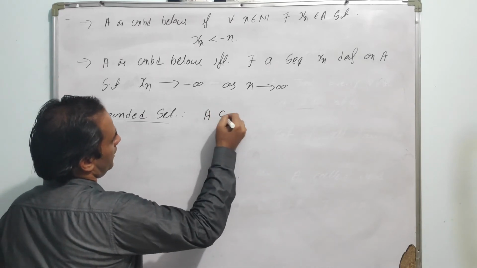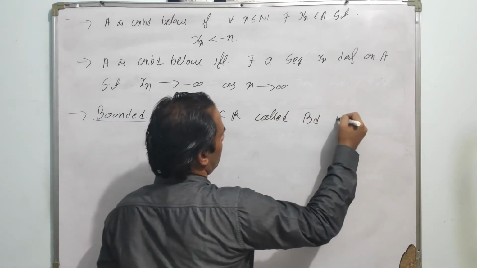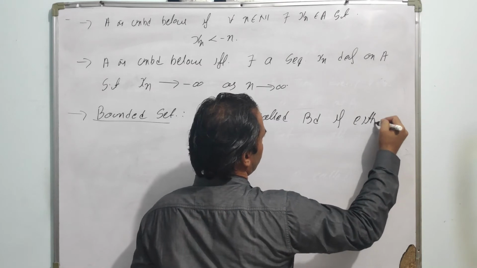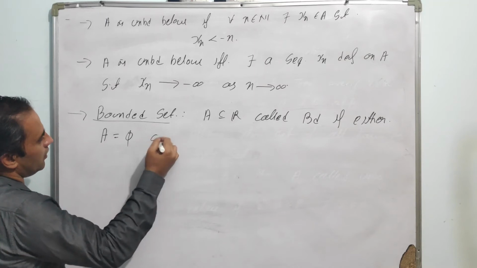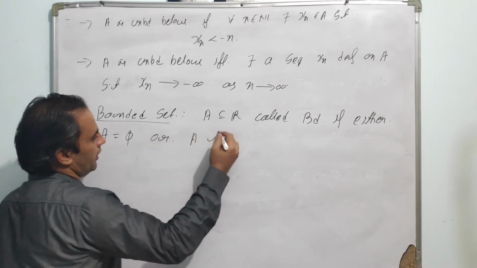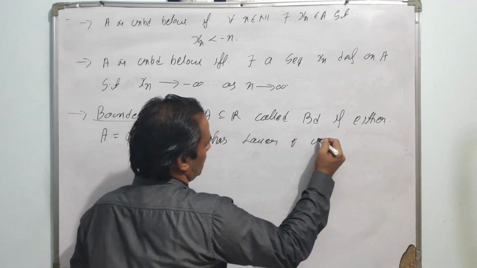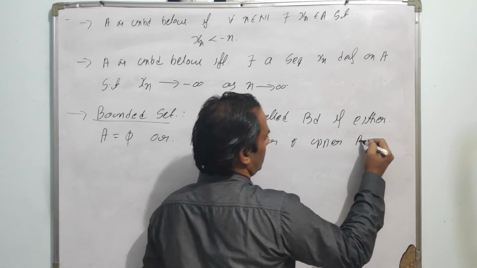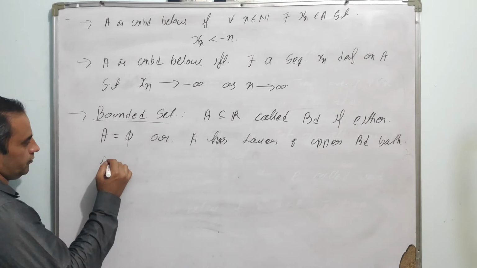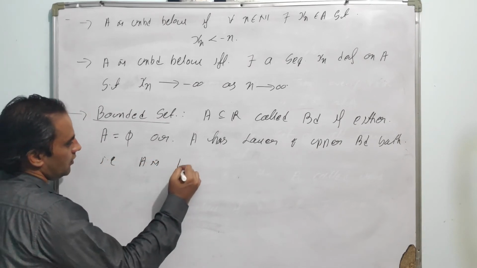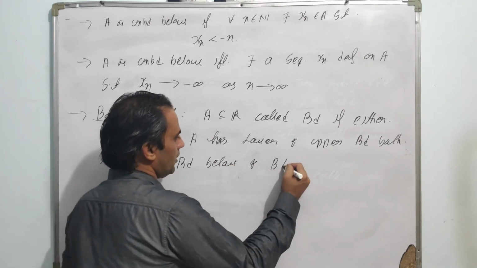So A, a subset of R, is called bounded if either A is empty or A has both a lower and an upper bound. That is, A is bounded below and bounded above.